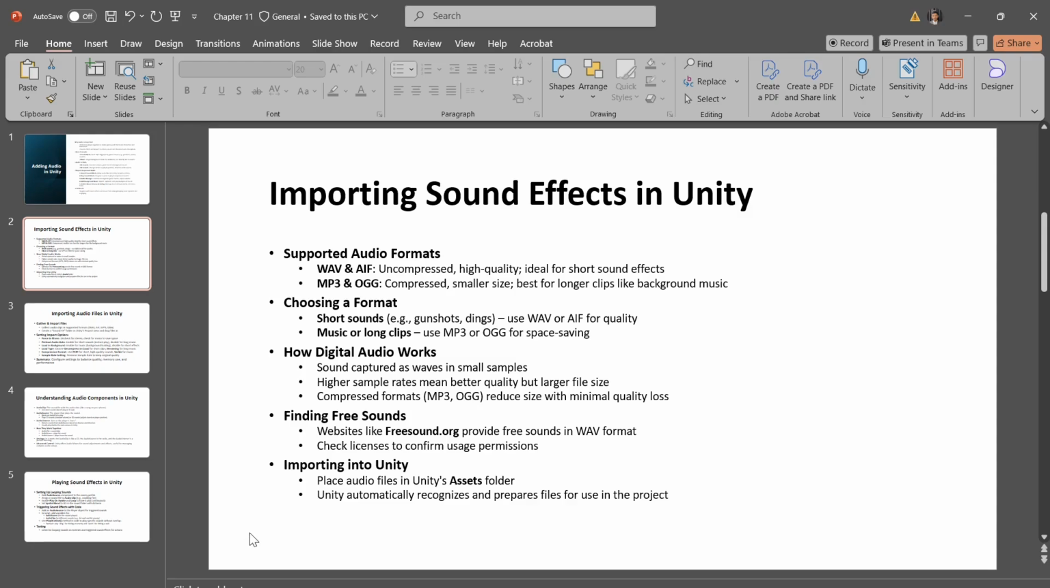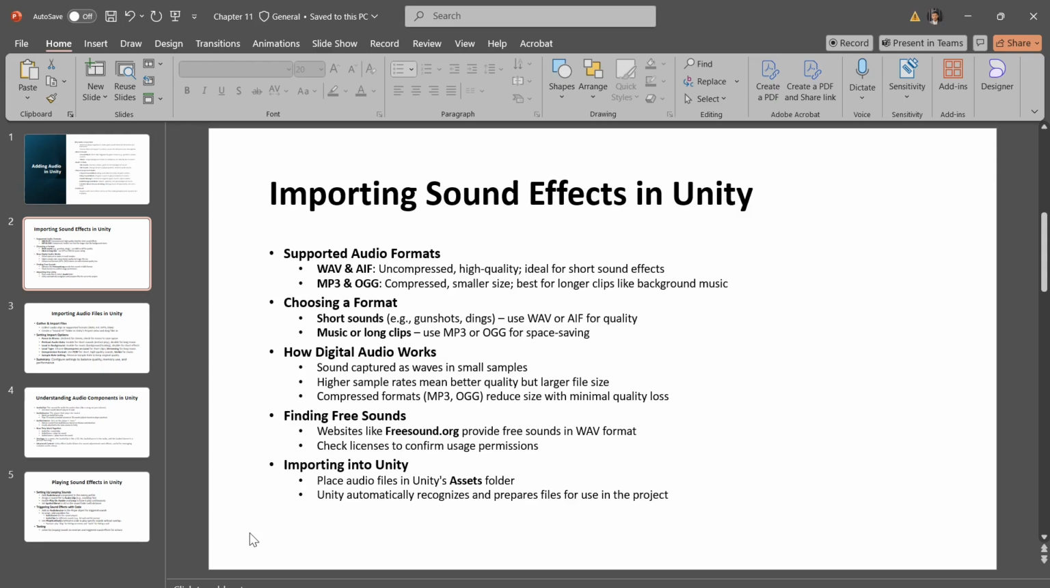And the last step would be, once you have collected your sound files, import them into Unity. It is simple. Place your audio files in your Unity project's asset folder. Unity automatically recognizes the audio files and they'll appear in your project. Now you should be ready to start using these sounds in your game.